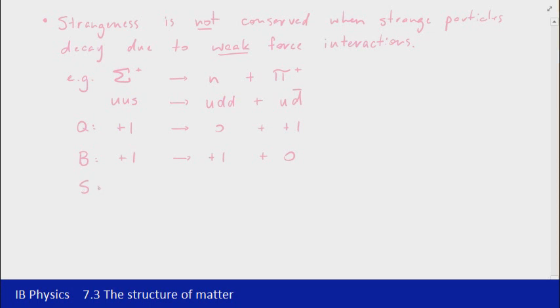We'll go straight to the strangeness. Because the positive sigma has a strange quark in there, it has a strangeness of -1, and you'll notice that the other two particles on the right hand side have no strange quarks in them, and so they have no strangeness. So you can see that in that particular case strangeness is not conserved.